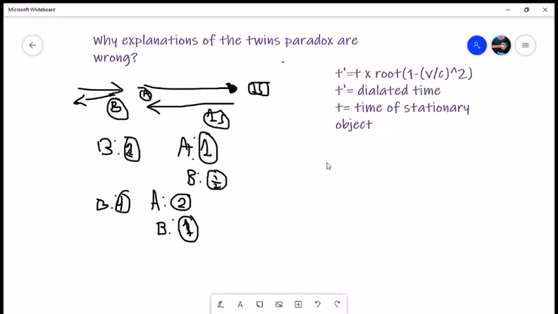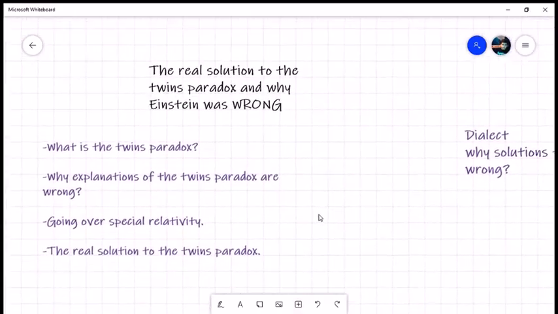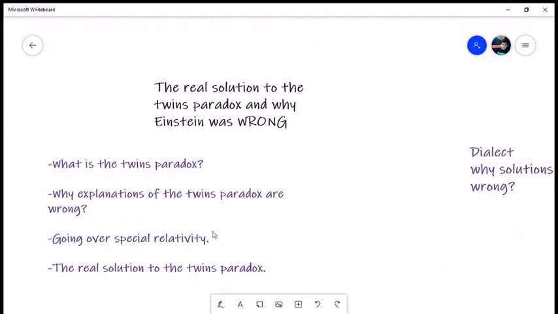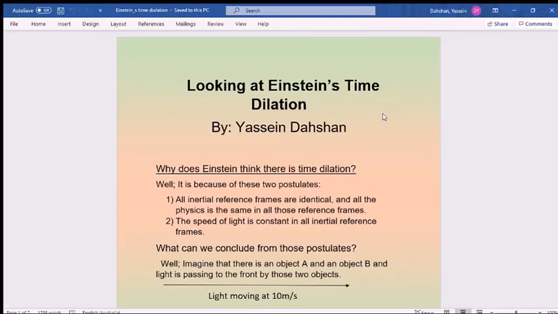Now I want to go over special relativity, Einstein's special relativity. Like relook at it and how he proved it and stuff like that. Okay, so now we're gonna look at Einstein's time dilation. And this Word document by Yassein Dahshan, which is me.